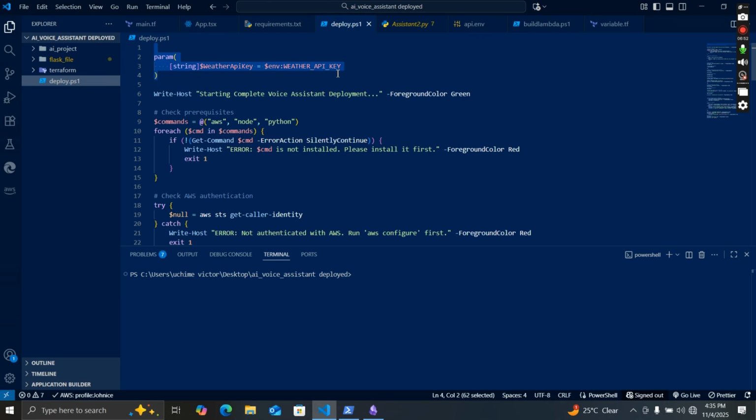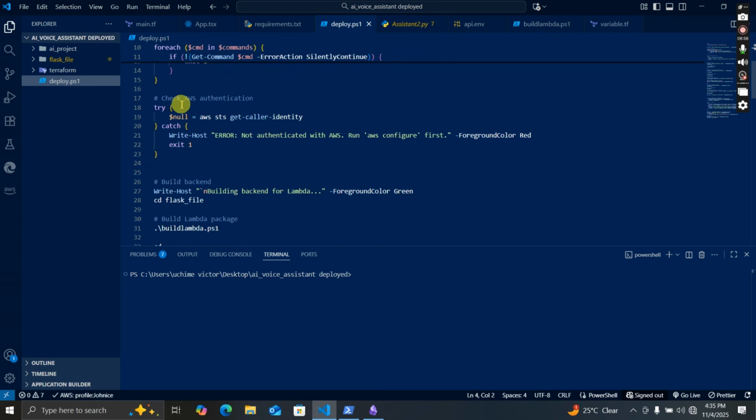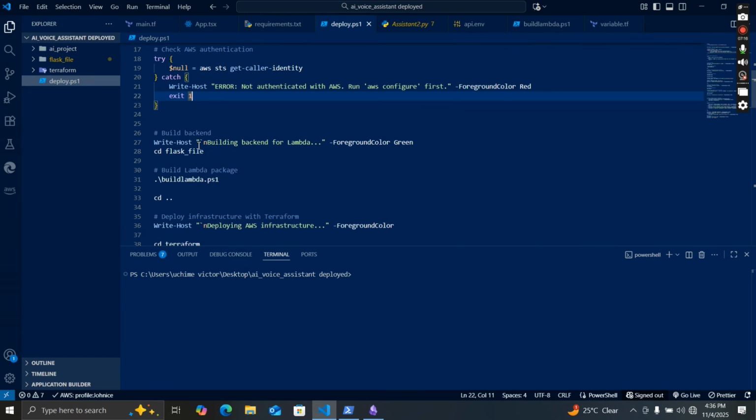So I think it checks that. Okay, this is not really important. So like I said, it will check if you have authenticated your AWS credentials, like you have written down your AWS credentials. It checks that, and if it sees that it's null, it throws an error and then it exits.